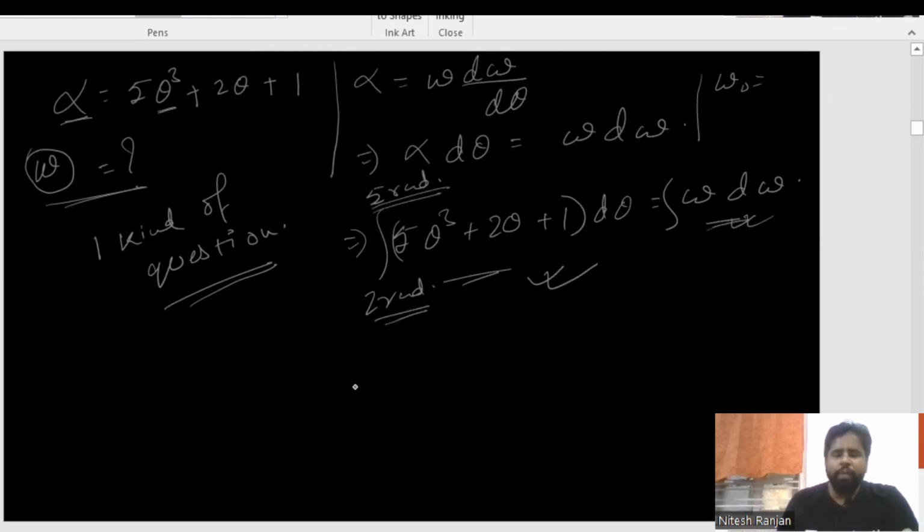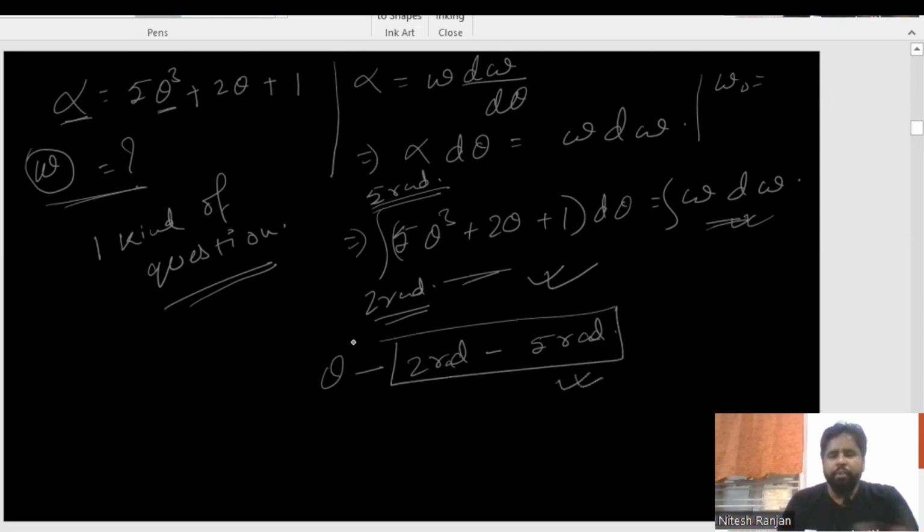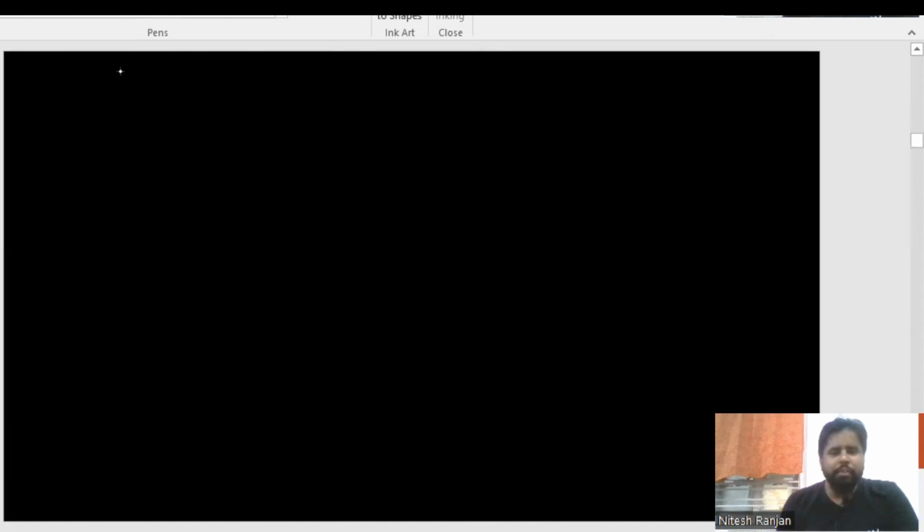Find out the value of omega. If theta is changing from 2 radian to 5 radian, can you find out the value of omega? I think you can. This will be the homework for you all. You have to solve it by yourself. If there is any doubt, just post it in the comment box. I will come up with the solution of this question. Great. Now coming to the next question.